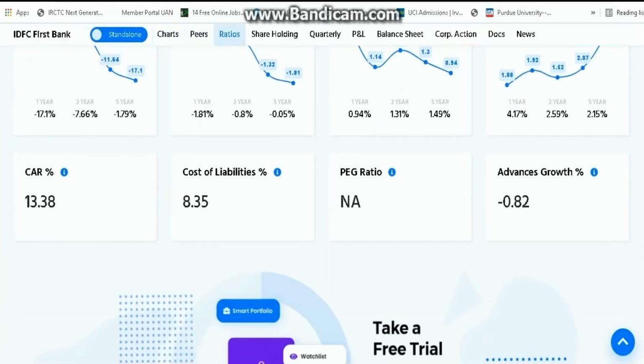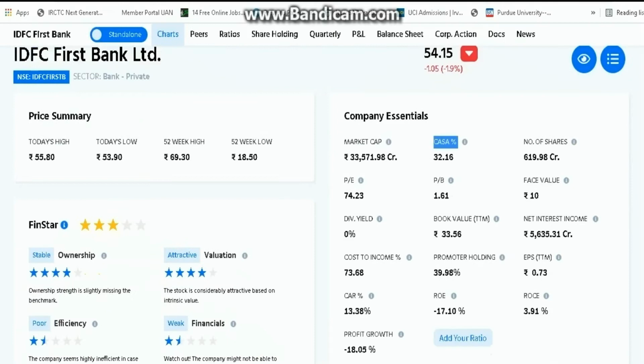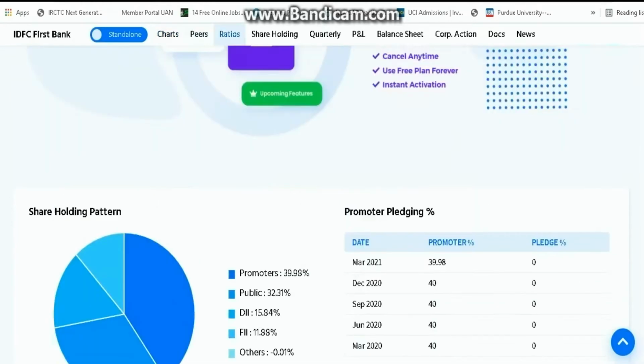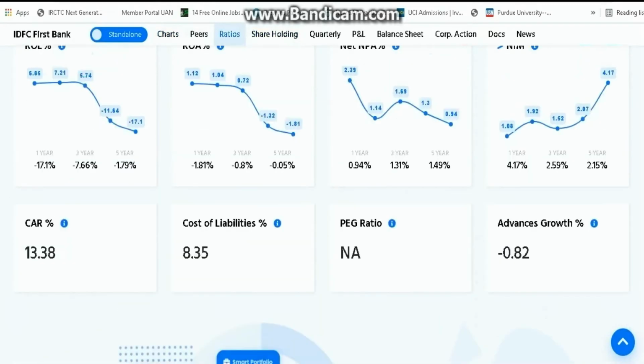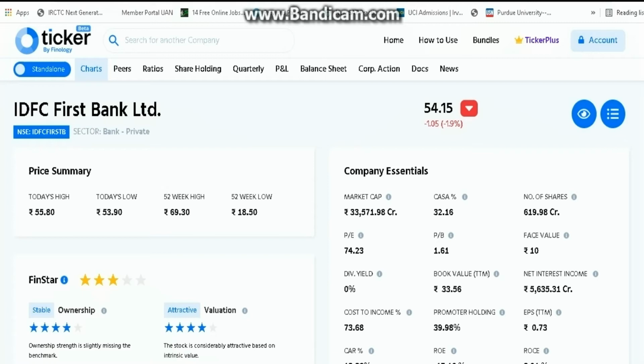So IDFC Bank is right now giving a higher percentage on savings accounts, so people are opening more and more savings accounts in the bank, but the company is not making much profit, because it has to give 8.35 percent on an average to the users on the amount it is having in the form of FDs, interbank deposits, and current accounts. The total amount which the bank is having, it has to distribute more.